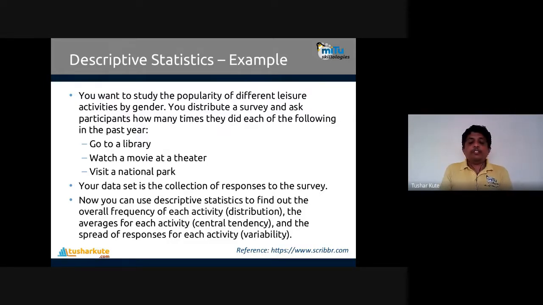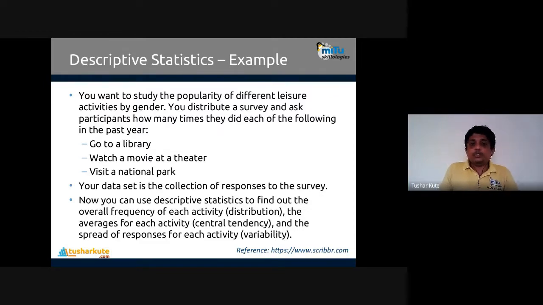So how many times have they visited the library? It's distributed. Then they watch a movie in a theater. Very interesting question, very rarely they do that now. And last, visited a national park. Right. Now, your data set is a collection of responses in the survey. Thousands of people have given the response to you.